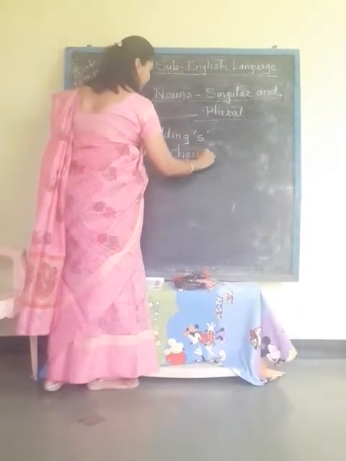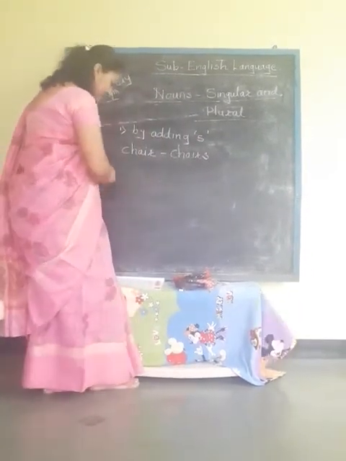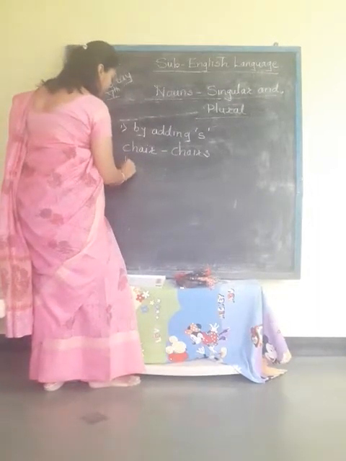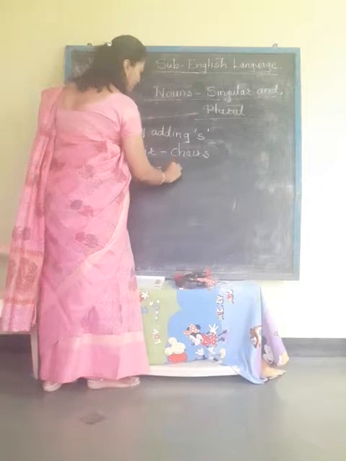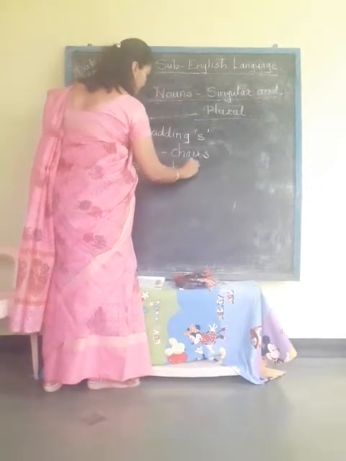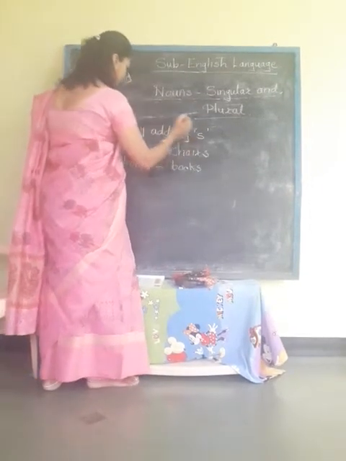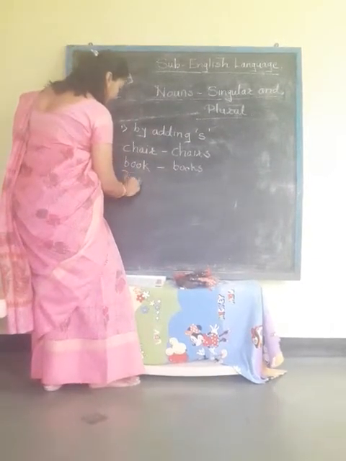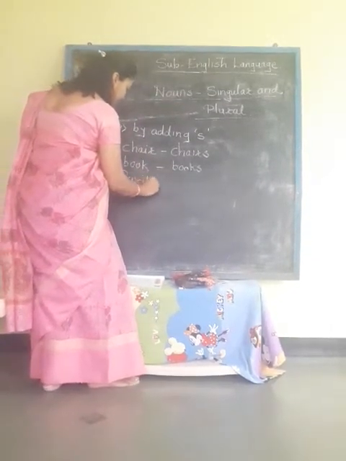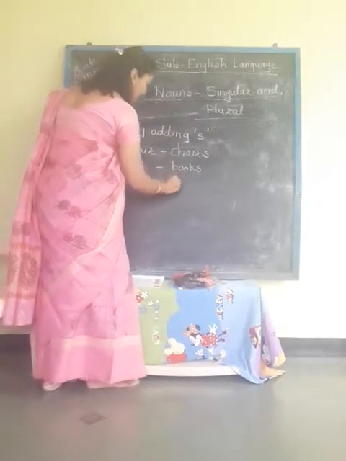Then book, it becomes books. Then pencil, it will become pencils.